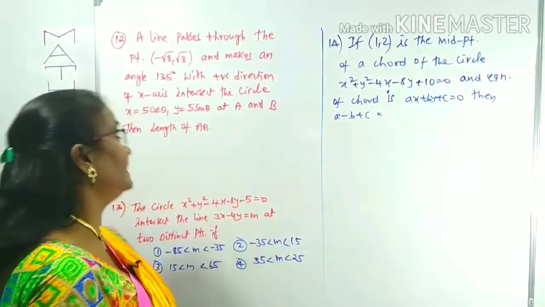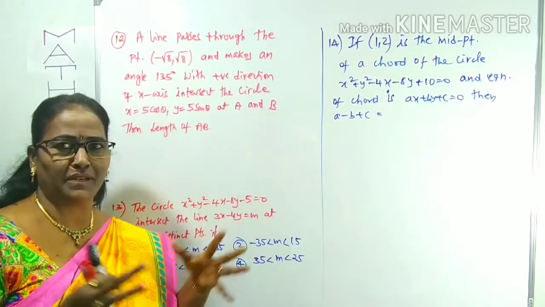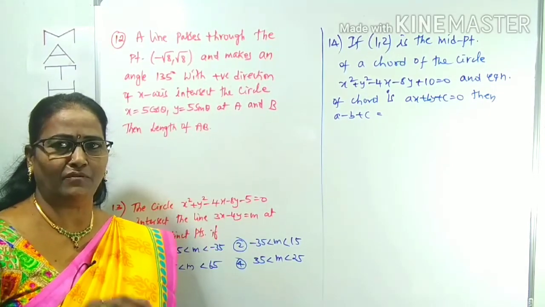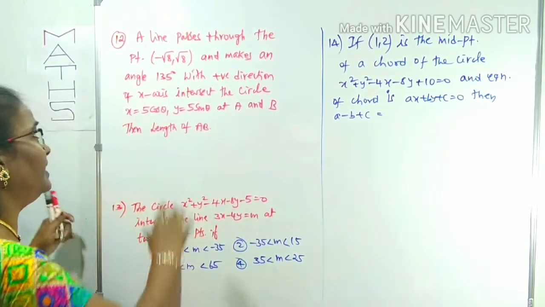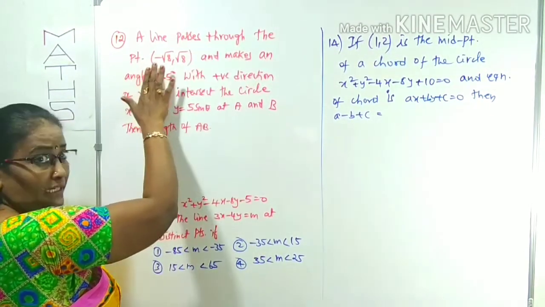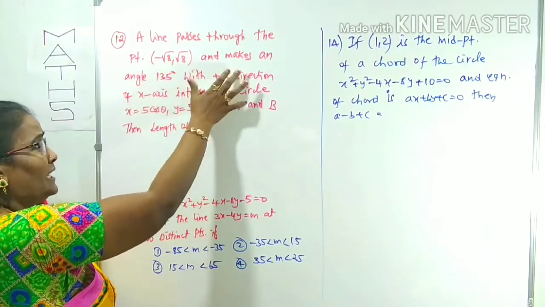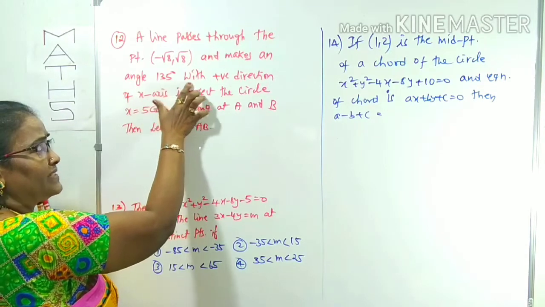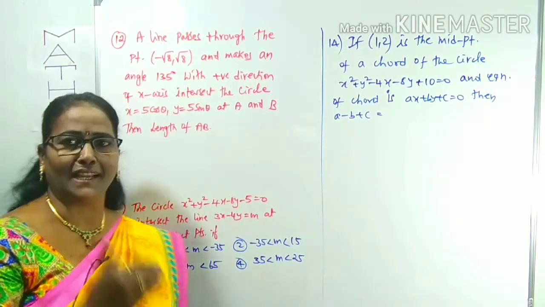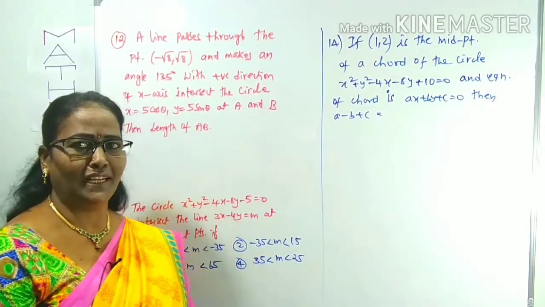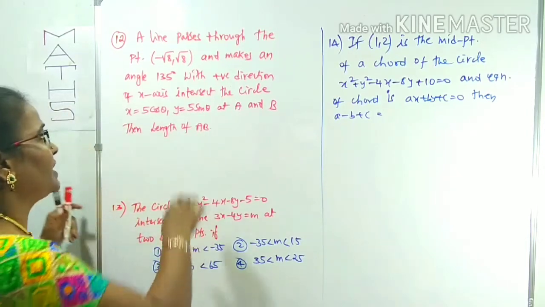Question number 12. By observing, the question looks too lengthy, but I am explaining a very simple, easy way. Look at the question first. A line passing through the point minus root 8 is passing through this point and makes an angle of 135 degrees with the positive direction of the x-axis.